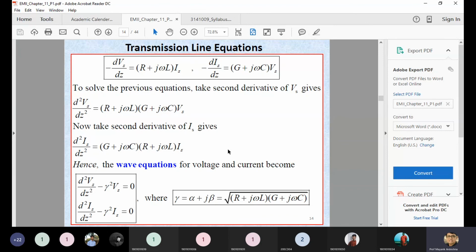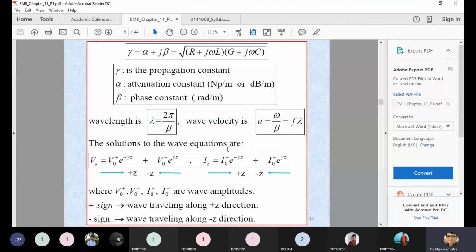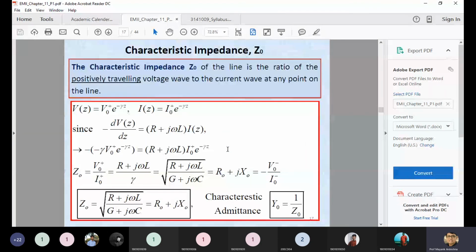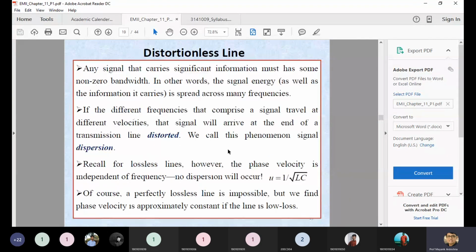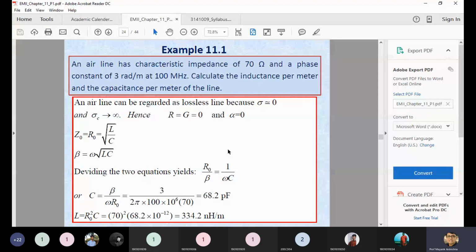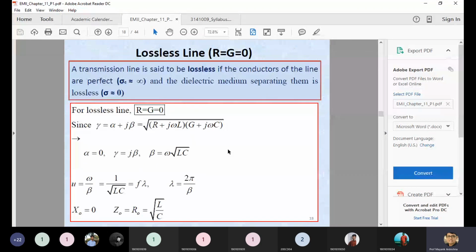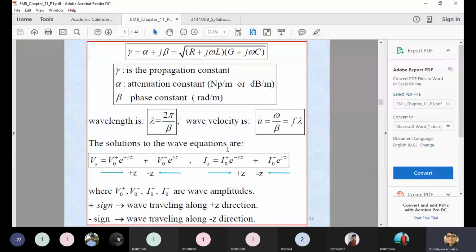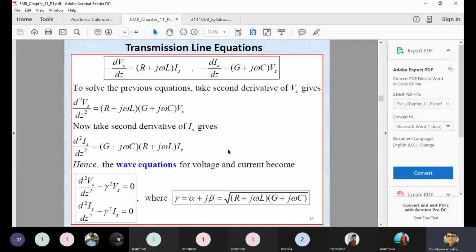So I think in the next part we will discuss how we can find the solution of this equation, and based on this we derive two important parameters: one is the characteristic impedance, and second is the reflection coefficient. So at least read it one time, so you may get the overall idea of how we can find the wave equation. It's very easy. If you know the figure, you can easily write down the mathematical equation for this particular transmission line.